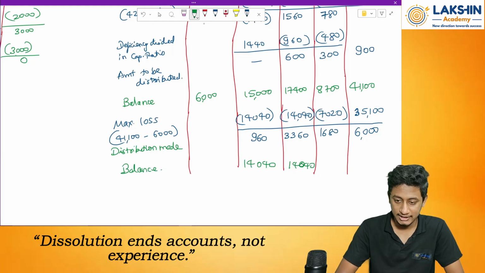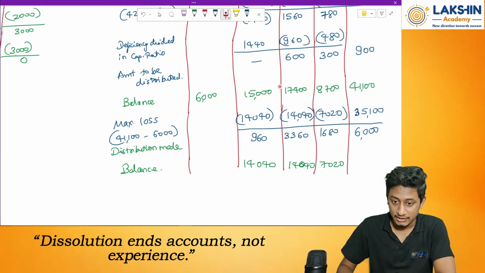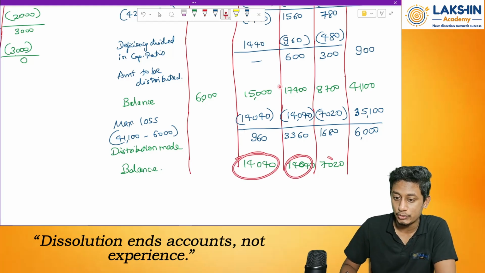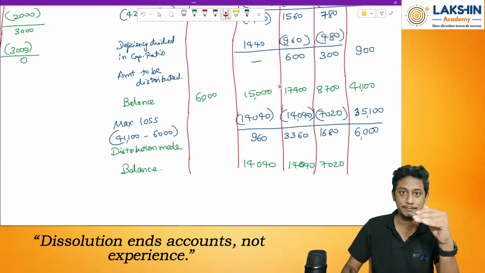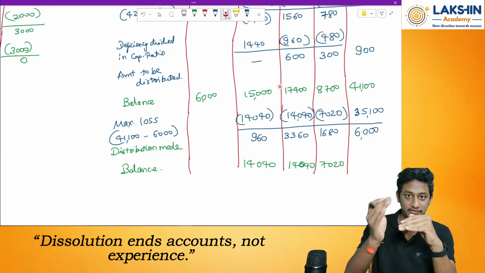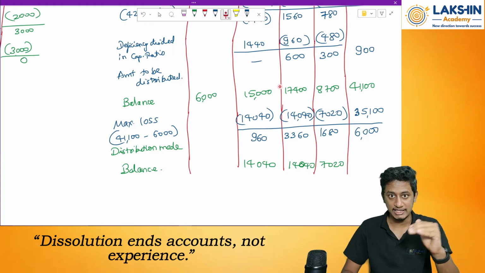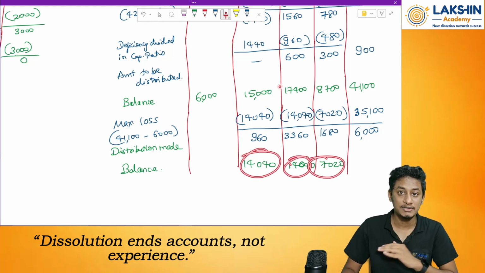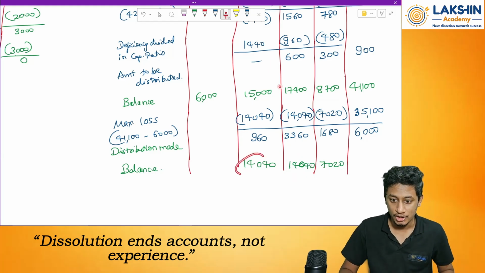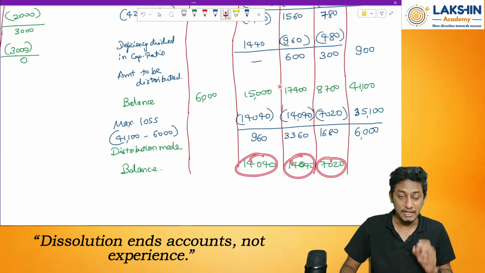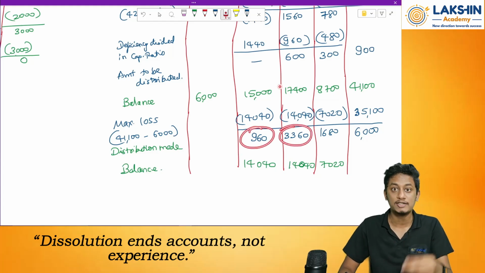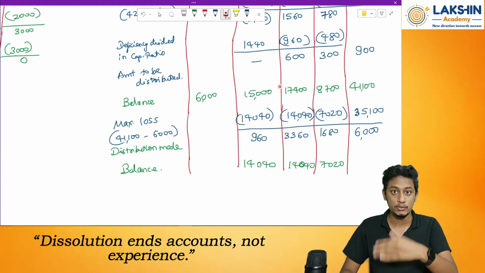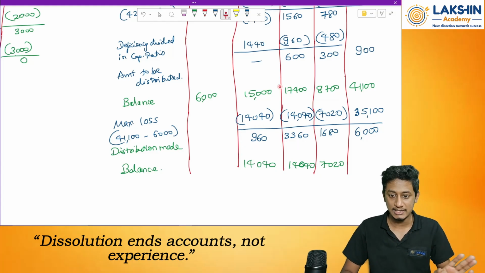Then 8,700 minus 1,680 equals 7,020. That means see over here, the ratio has now become equal, 2:2:1. So I am dividing it in such a way that at the end of the payments, all the capitals become equal to their profit sharing ratio. So I am paying more to the person who has more capital. Simple as that. Clear? Okay.